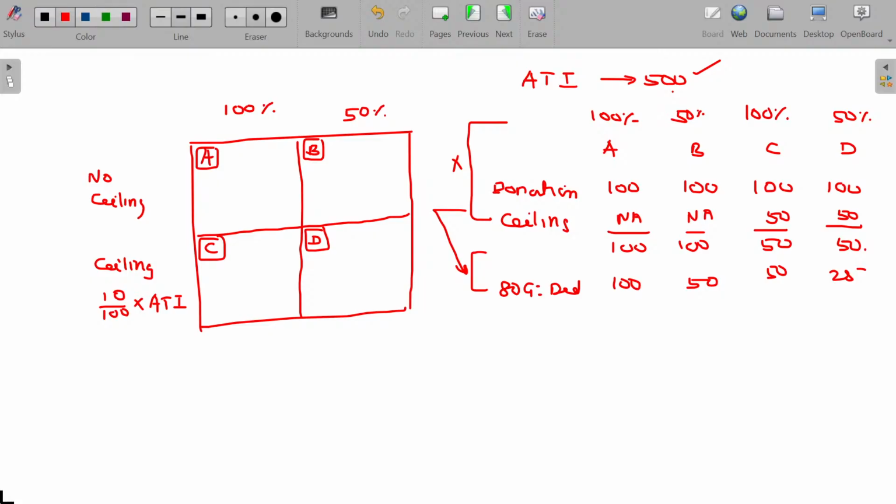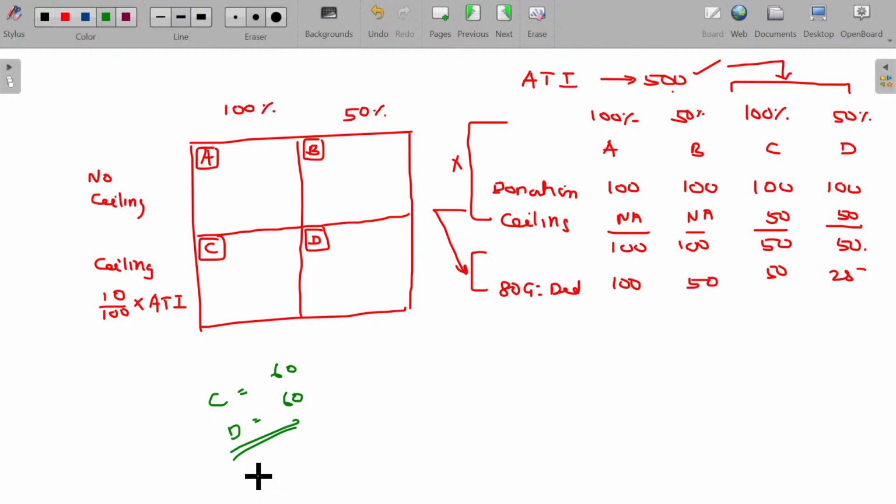Now, C and D put together, this limit will be applicable. The ceiling of 10% of adjusted total income will be applicable for C types of donation and D types of donation both together. Assume my donation in C is around 60 rupees and D around 60 rupees.